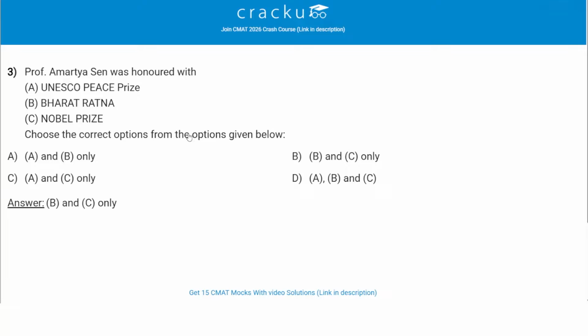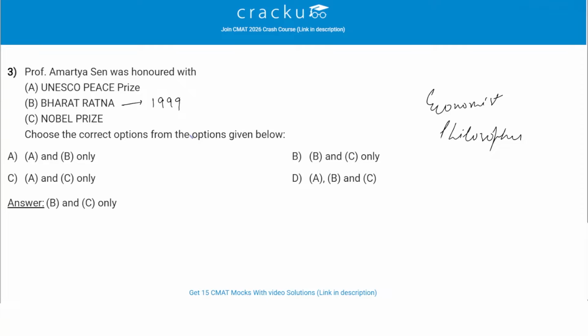The third question says Professor Amartya Sen was honored with. Professor Amartya Sen is an Indian economist and philosopher. He received the Bharat Ratna in 1999 for his contribution to welfare economics.